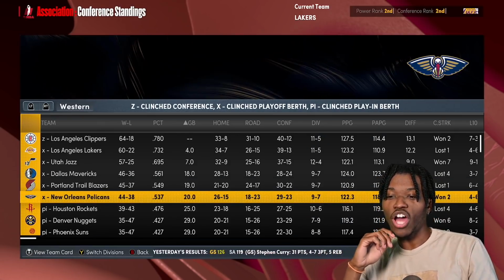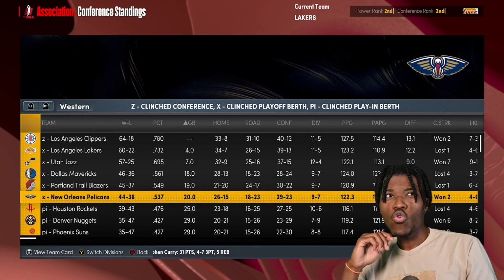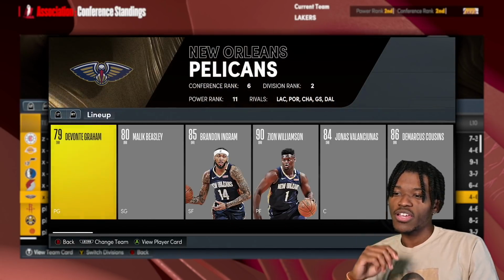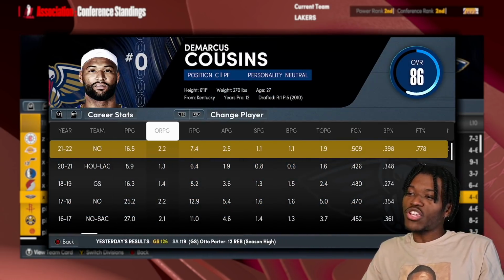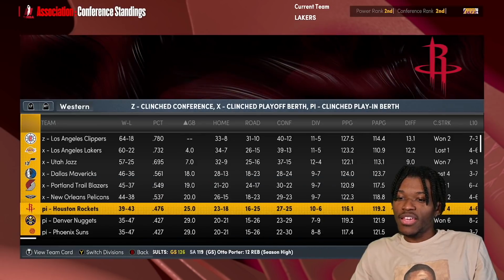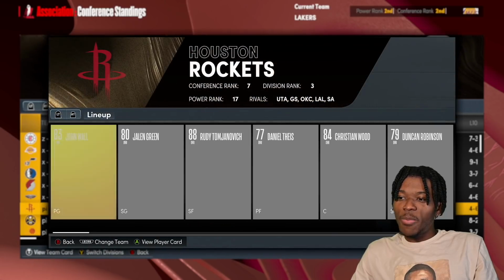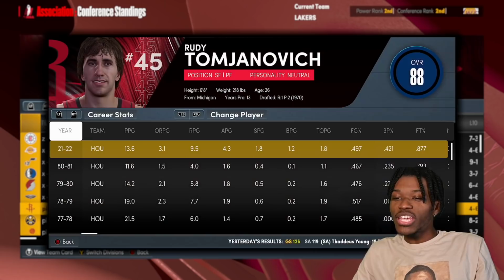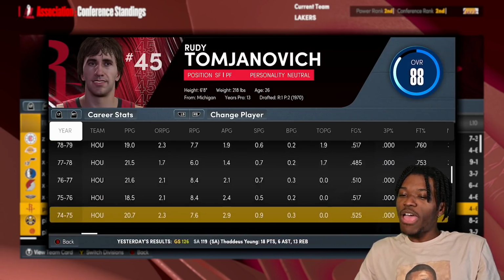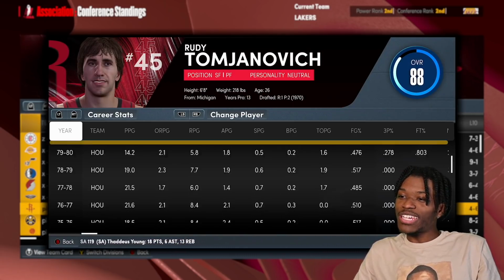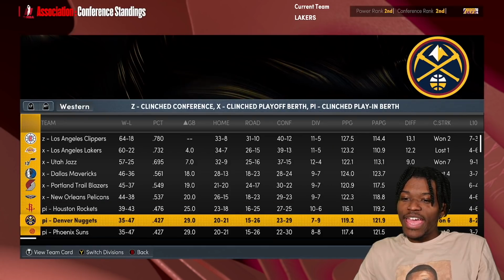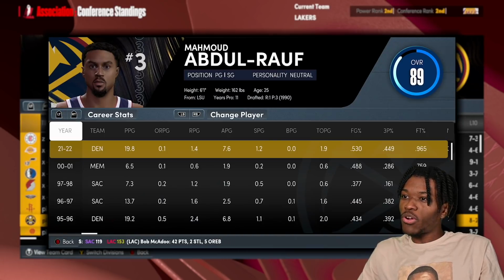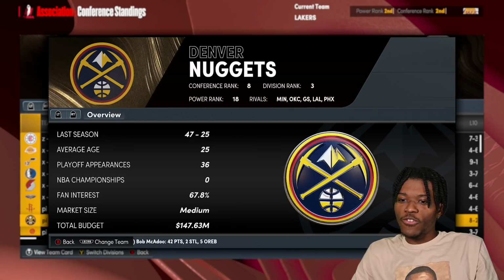Portland has Kevin Duckworth. I forget who is here. Oh, Boogie, but he's coming off the bench. I mean, those are good numbers for Boogie off the bench. You'll take that. Houston ended up with Rudy. Yeah, I didn't know what really to expect for Rudy. He spent his whole career here, which is something I didn't know. But he came in and averaged 13 and 6. Cool. And then we got 20 points per game for Abdul-Rauf.